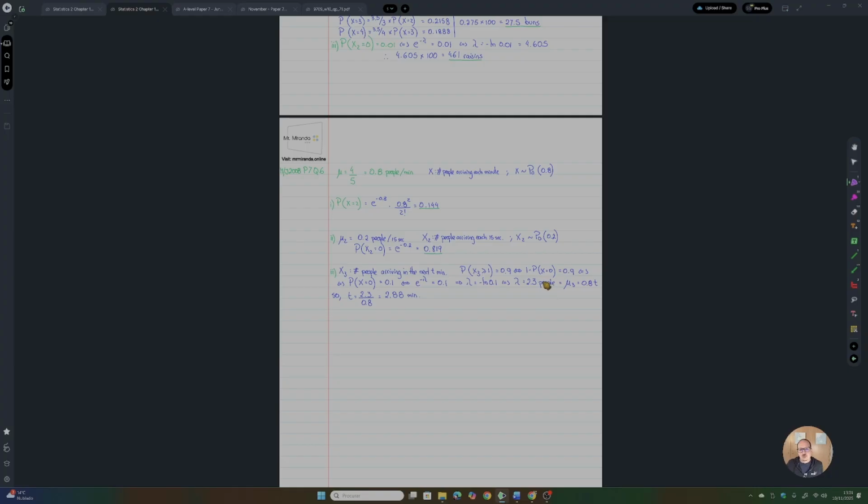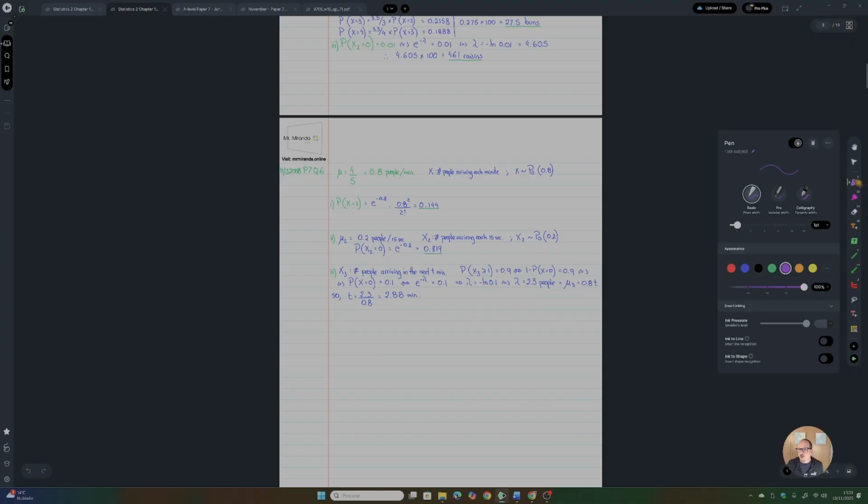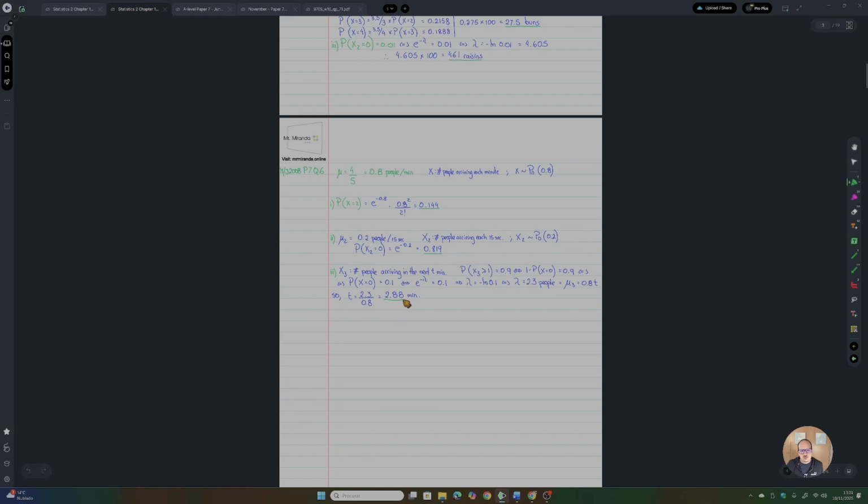But that's not what you want. What you want is a time interval. But you know, since the beginning, that there is an average of 0.8 people per minute. So if you got 2.3 people, then to calculate the time interval, just multiply this by t, being the time, okay? So t is going to be the average, which is 2.3 divided by 0.8, and here you have the time interval. I forgot to underline the final result as usual in green.